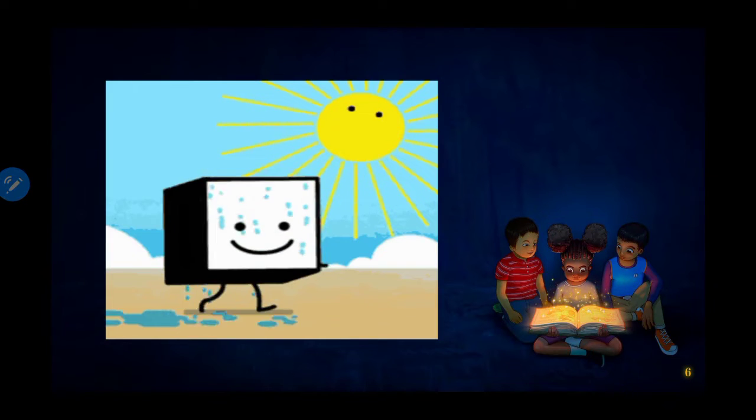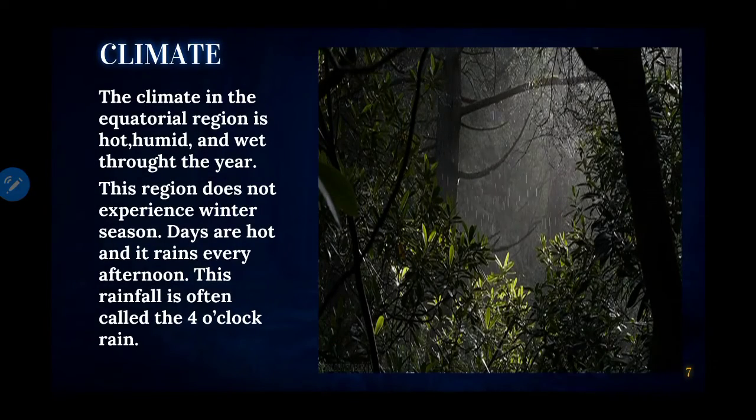Now let us see the climate of the torrid zone. As we have learned in a previous chapter, definitely the area which lies in a torrid zone will feel hot and humid climate, right? So the climate in the equatorial region is hot and humid and wet throughout the year. This region does not experience winter season. Days are hot and it rains every afternoon. This rainfall is often called 4 o'clock rain. The length of the day and night is more or less equal throughout the year because the rays of the sun shine vertically on the equator.